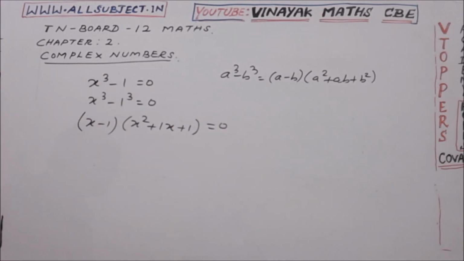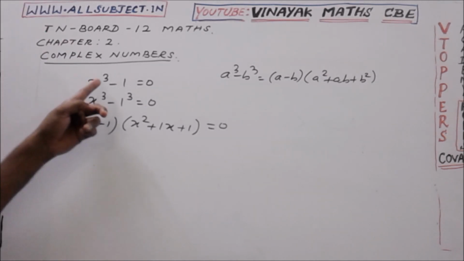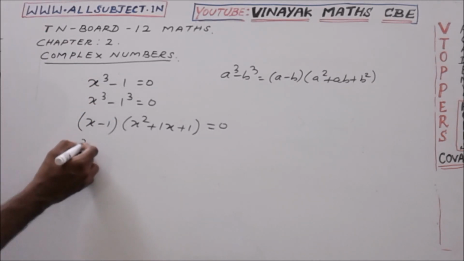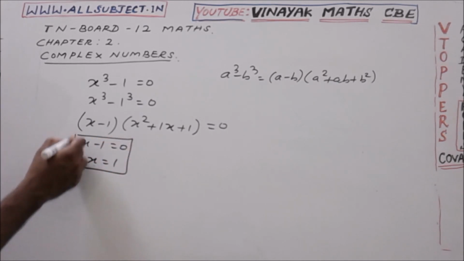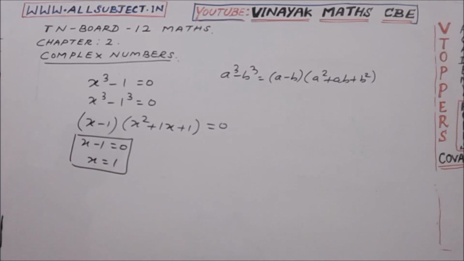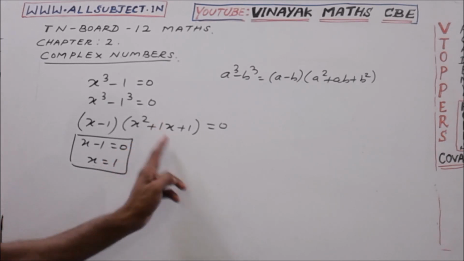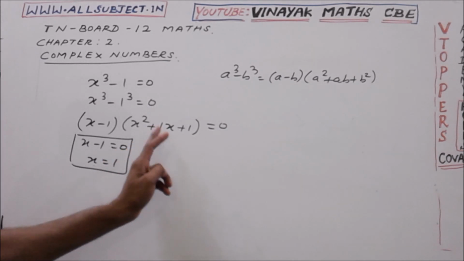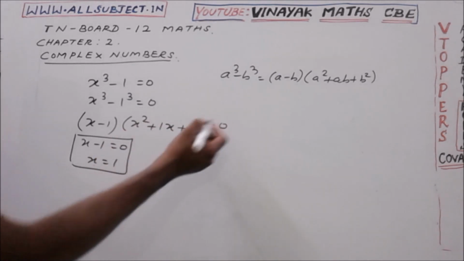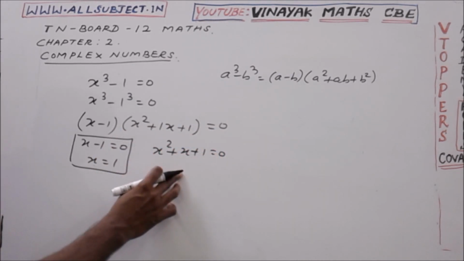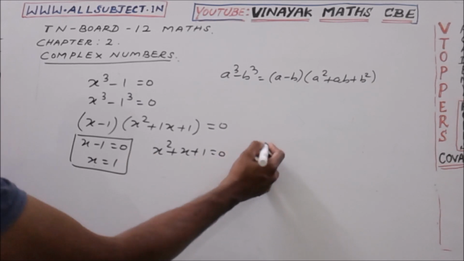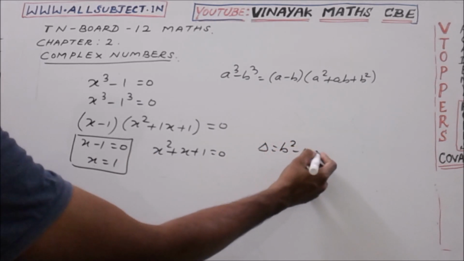We have power 3 on x, therefore we have 3 values for x. The solution is 3 numbers. From x minus 1 equal to 0, x is equal to 1. We found one solution at x equal to 1. In the other factor the power of x is 2, so we have 2 more solutions from this. Equating it, x square plus x plus 1 equal to 0, its roots are given by delta equal to b square minus 4ac.